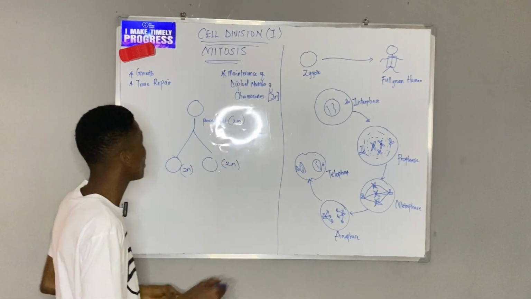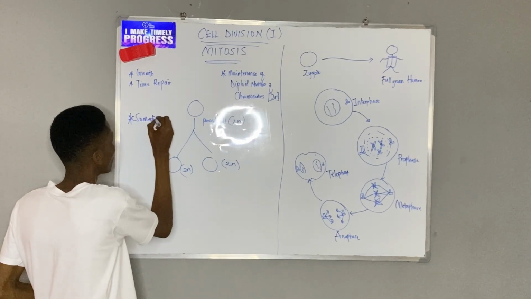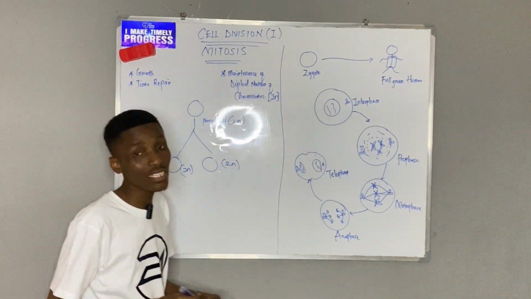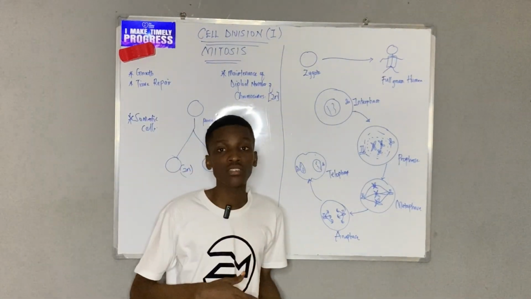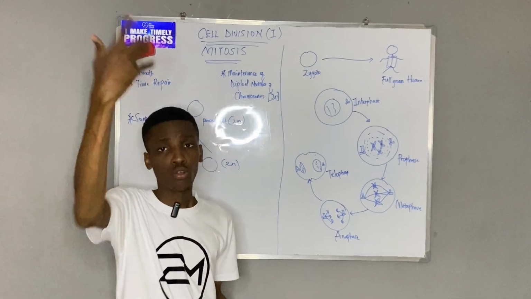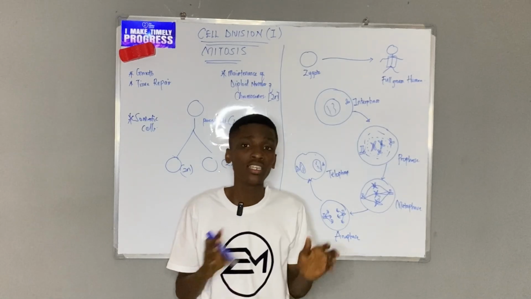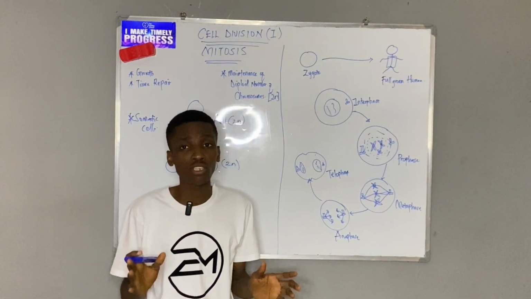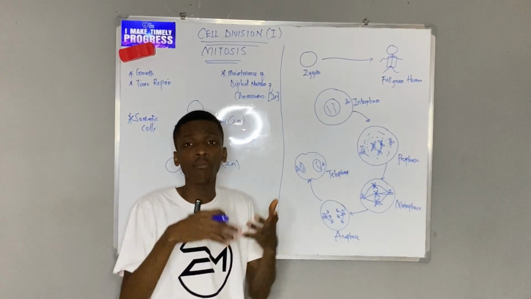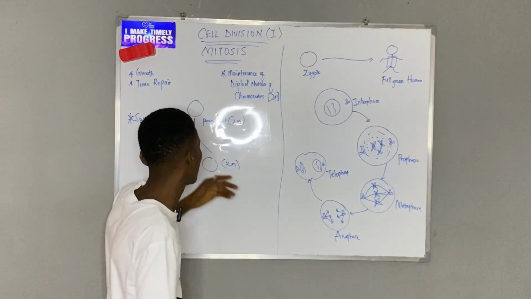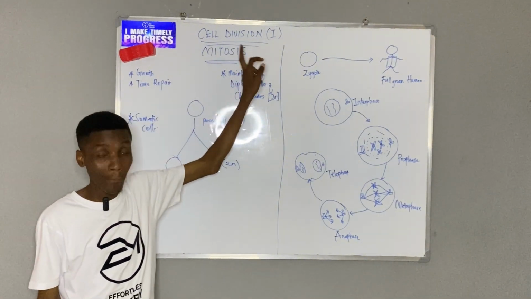Mitosis. It is important to note also critically that mitosis occurs only in somatic cells. What are somatic cells? Somatic cells are the regular body cells other than germ cells. So germ cells are the body cells that will be involved in procreation, that's formation of an offspring. And for humans, the key germ cells or mature germ cells are sperm and egg. So any other body cell other than sperm and egg is going to be called a somatic cell. And that body cell can undergo mitosis.